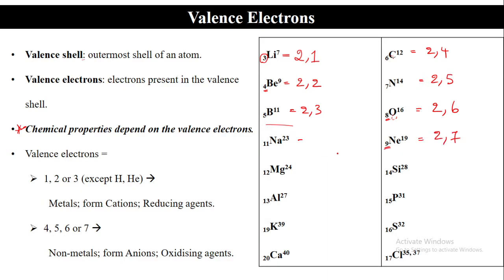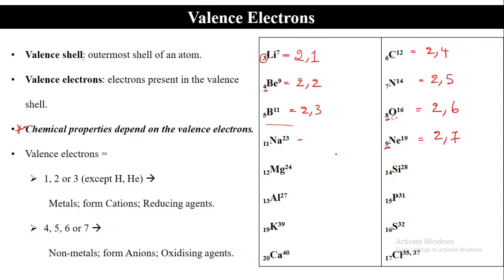But neon is stable, its atomic number is 10, sir. 9 is fluorine. Yes, you are correct. Yes, there is a typing mistake here. This should be 10. So this is coming to 2 8. So when neon is coming to 2 8, okay, hydrogen, helium, lithium, beryllium, boron, carbon, nitrogen, oxygen, fluorine, neon. Fluorine is missing here. Fluorine, neon.